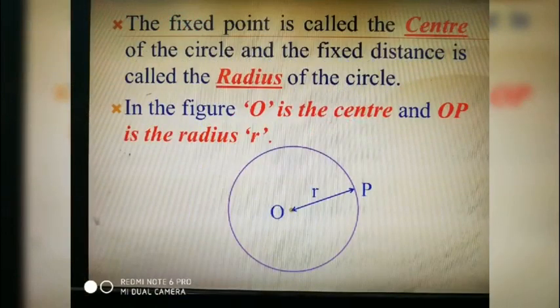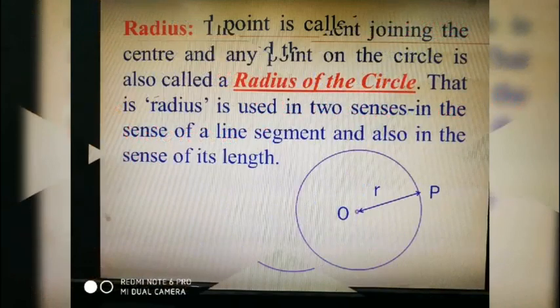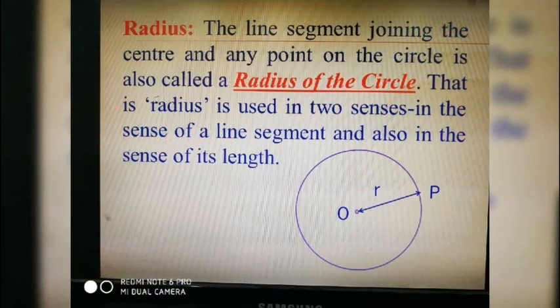The fixed point is called the center of the circle and the fixed distance is called the radius of the circle. In this figure, O is the center and OP is the radius R. The line segment joining the center and any point on the circle is also called a radius of the circle. That is, radius is used in two senses, in the sense of a line segment and also in the sense of its length.